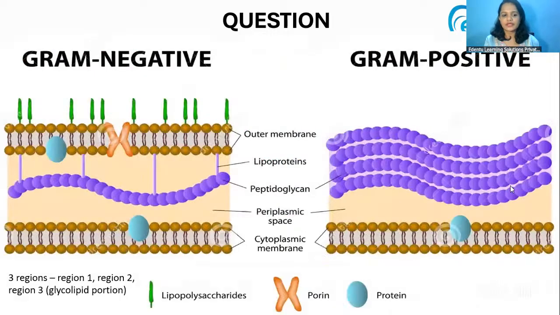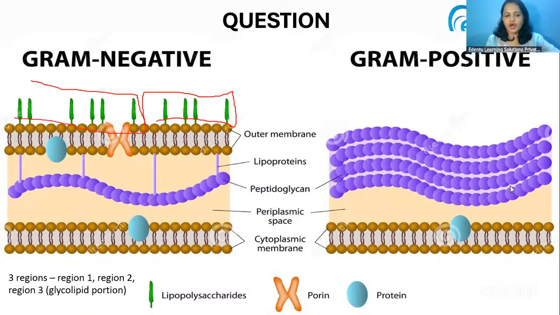Lipopolysaccharides are the ones responsible for the endotoxic activity of the gram-negative cell. It has three regions, region 1, region 2, and region 3, and those are mainly responsible for the endotoxic activity of gram-negative bacteria.